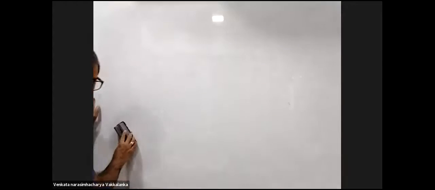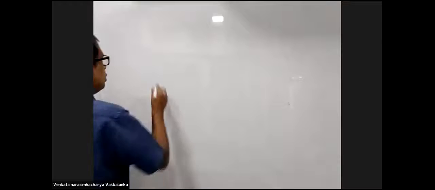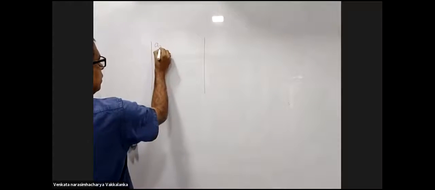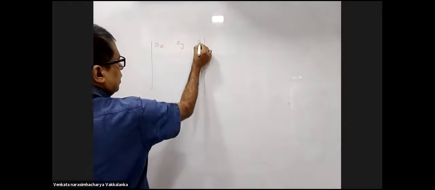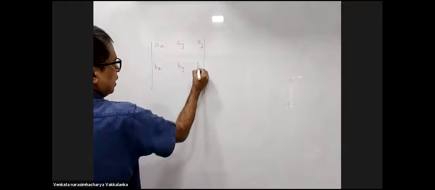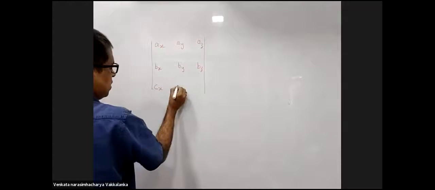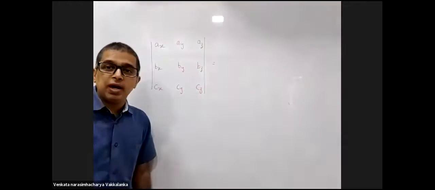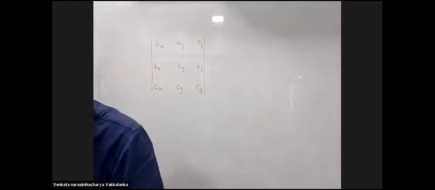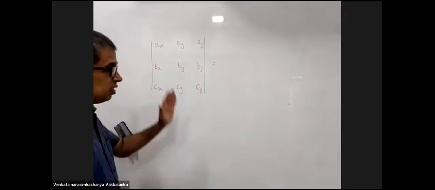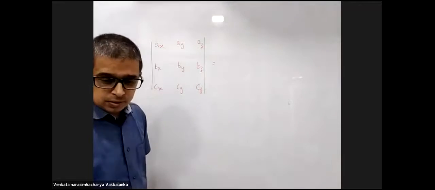Now listen. Suppose you are dealing with a 3 by 3 determinant. AX, AY, AZ. BX, BY, BZ. CX, CY, CZ. This is called a 3 by 3 determinant, 3 rows and 3 columns. Right? Now consider how do I open this.